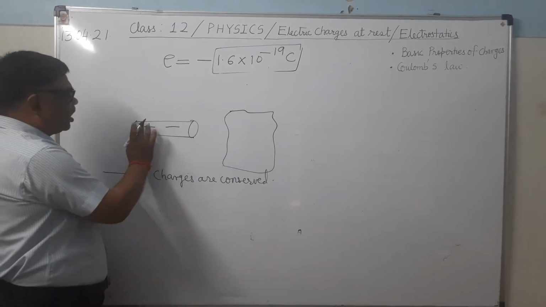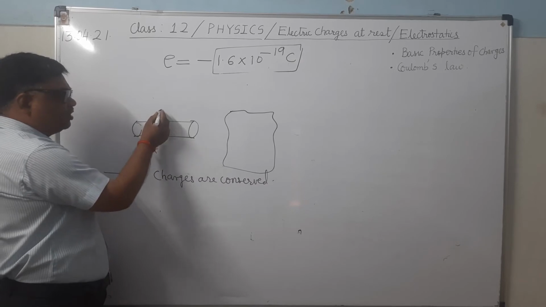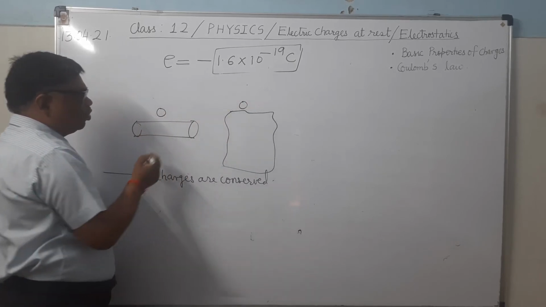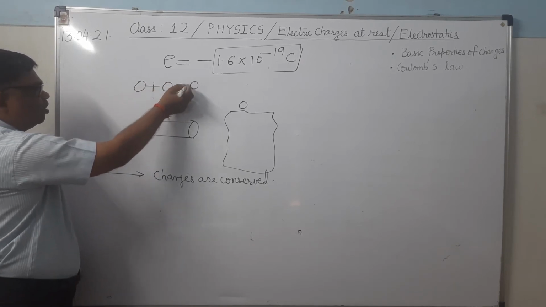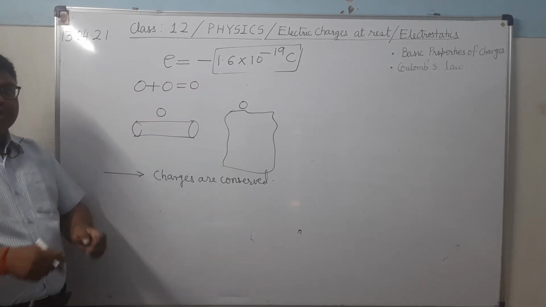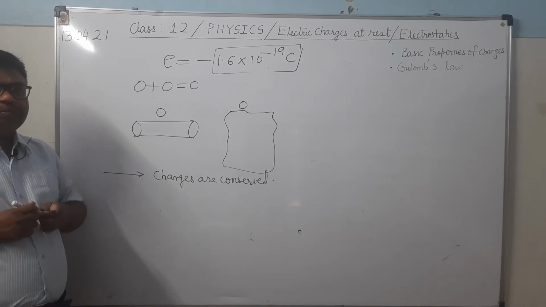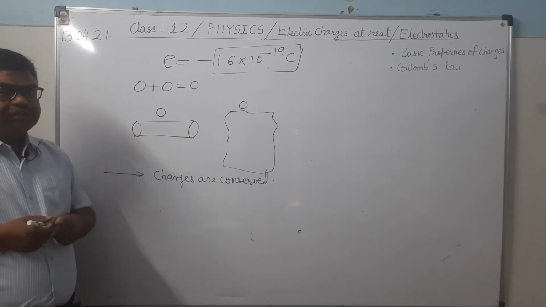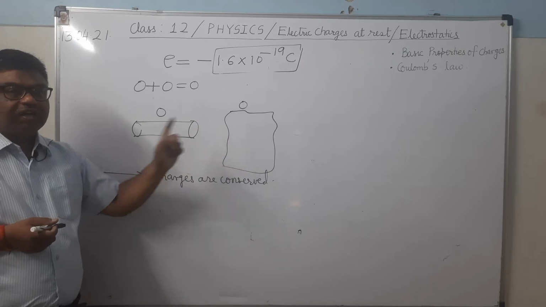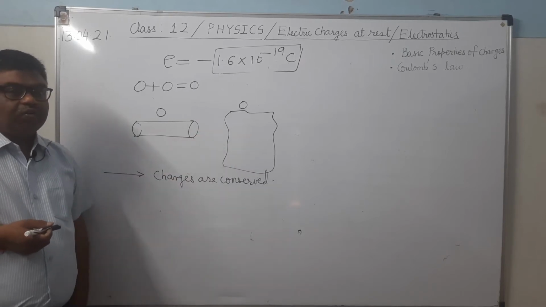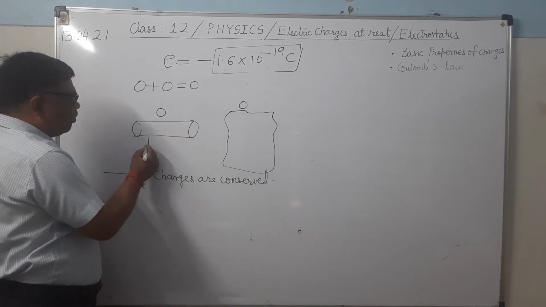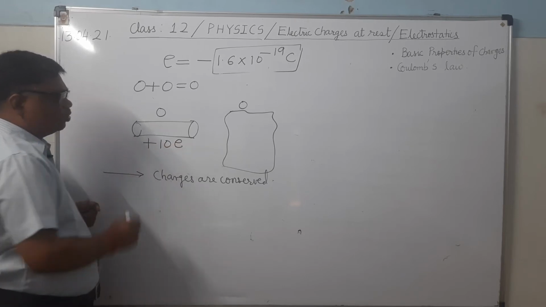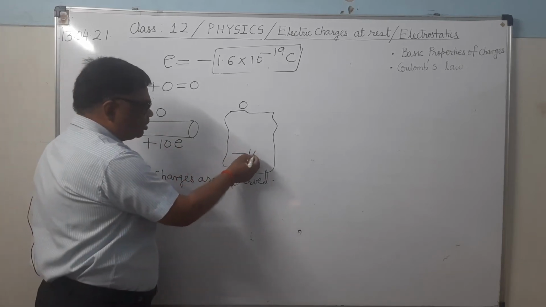Initially, what is the net charge before rubbing? What is the net charge here? 0. Here it is 0. Means what is the total charge before rubbing? It is 0. Now you have rubbed them together. After rubbing, what will happen? The glass rod will acquire a positive charge because of the transfer of electrons, and the silk cloth will acquire a negative charge because of the gaining of electrons. Suppose 10 electrons had transferred. So it will acquire this positive charge and it will acquire this negative charge.